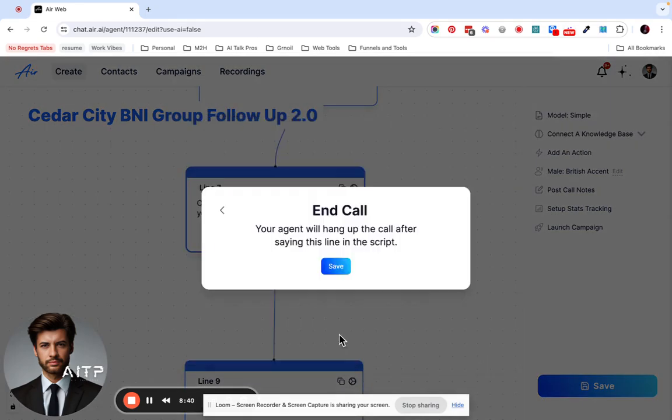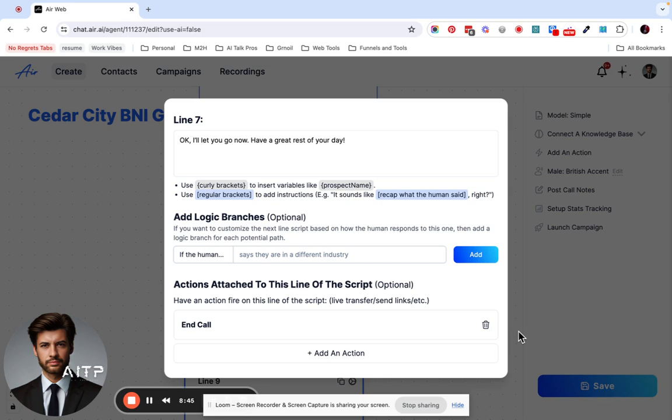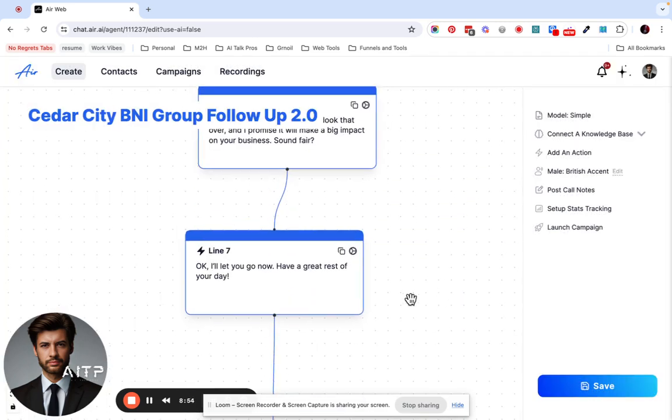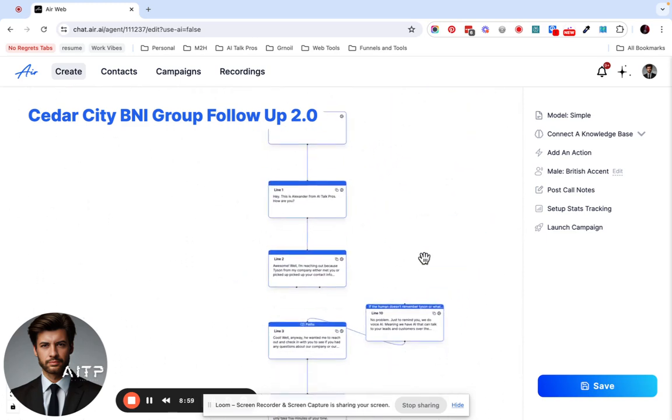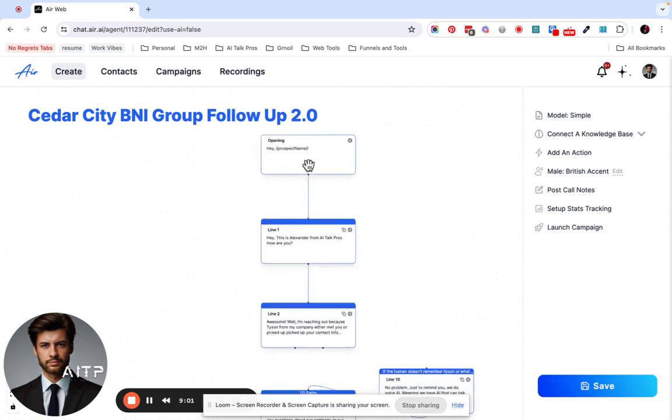End call. Beautiful. Thank goodness for Command Z, right? That undo button. Got our whole script back. Okay. So we can see the action is attached there. We have all these different steps. So let's run through this conversation one more time.